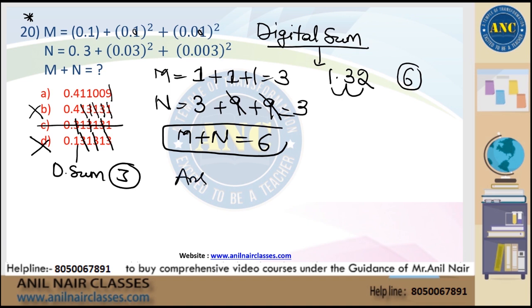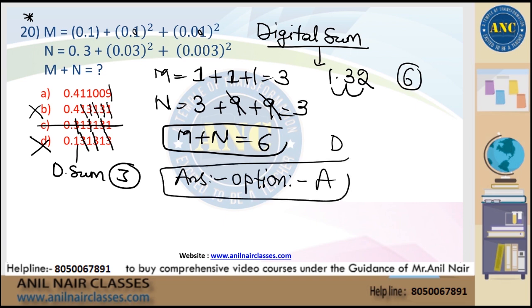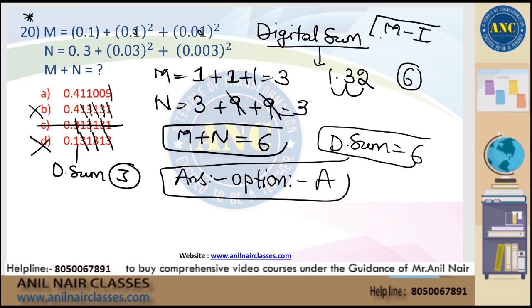Answer for this question is option A. Why? Because digital sum is 6. This is method 1. Method 1 to solve: apply digital sum.